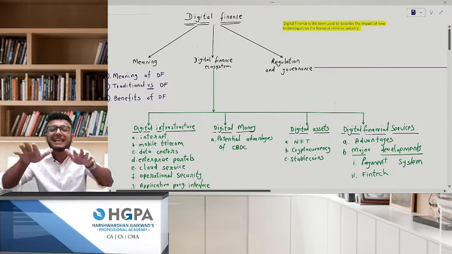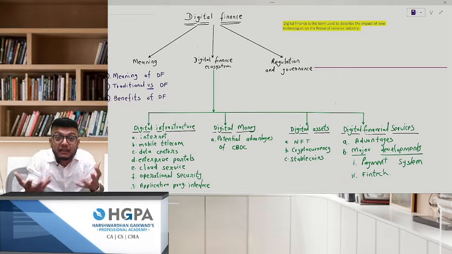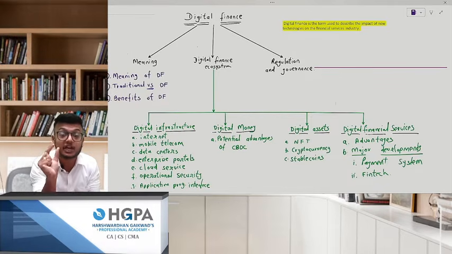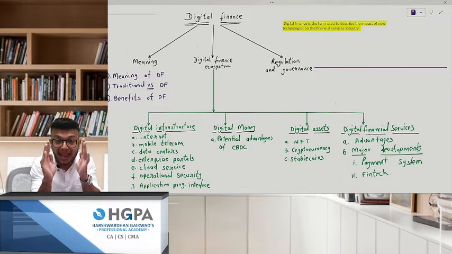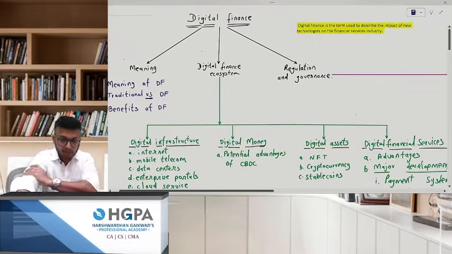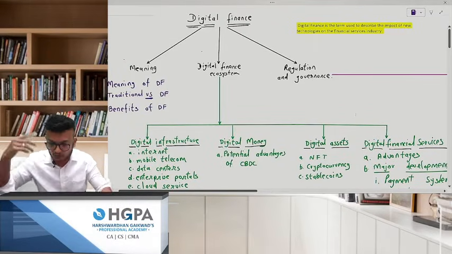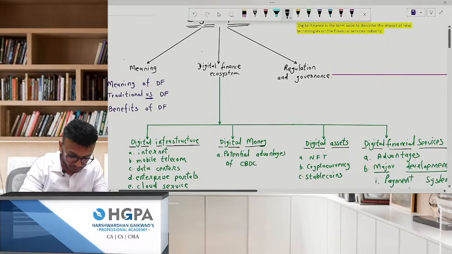Digital finance is a very easy chapter because this concept we are using in our day-to-day life every day. The only point is the words which are used. Be very accurate when you write the answer to digital finance. You cannot just write something very random, very general. They will not give you some marks over there. So first things first, I'll tell you the whole flowchart, how this chapter is divided, then we'll go ahead. Pay attention, please, everyone.